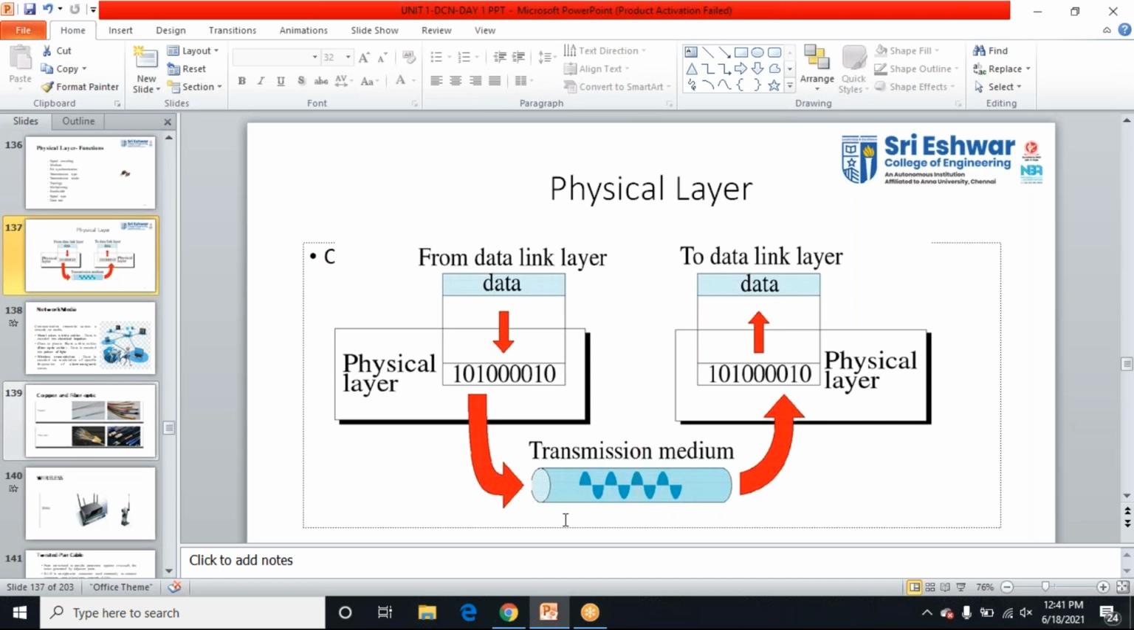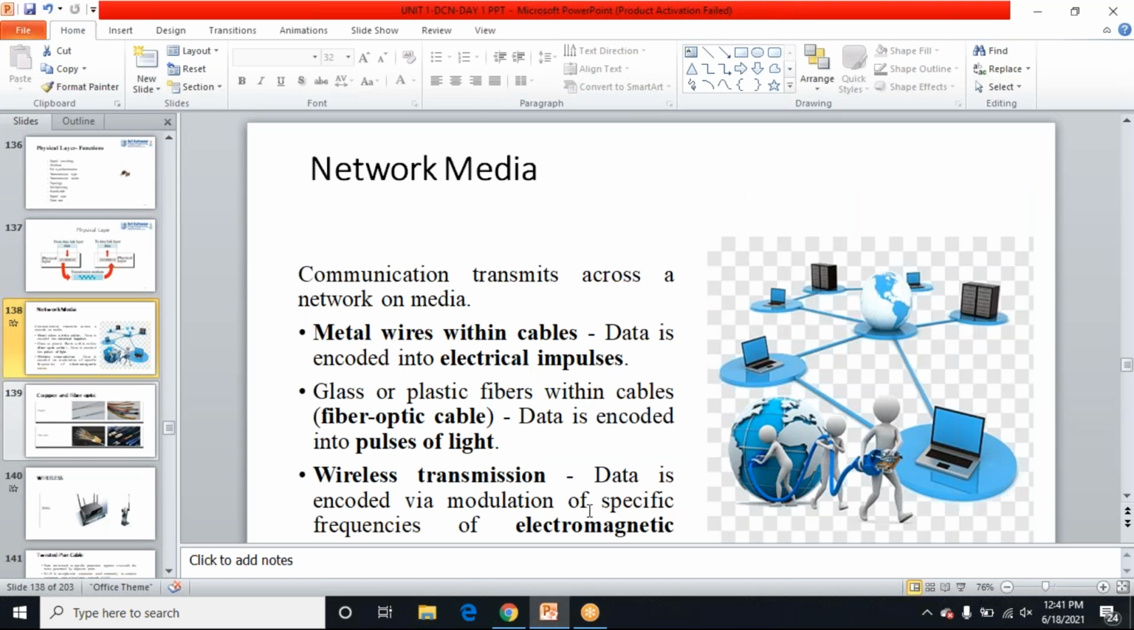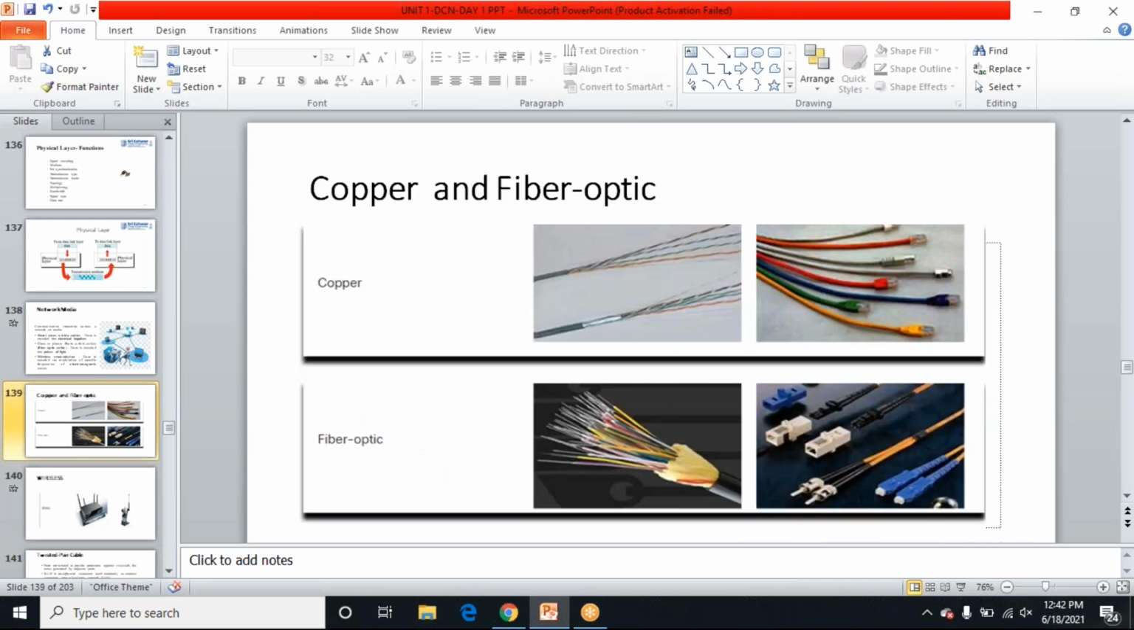It will reach the transmission medium. Network media we have seen, right? The network media, in the sense, we are going to use the cables. The data is encoded into electrical impulses in the case of Ethernet cable, or if I use the fiber optic cable, I can go for light. The pulses of light I can transmit, or in the case of wireless transmission, I can transmit by electromagnetic waves. I think we have seen it, right?